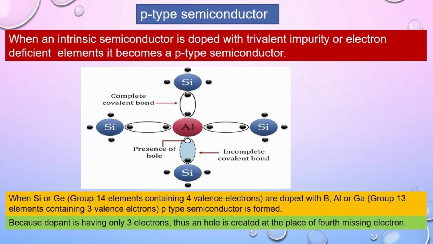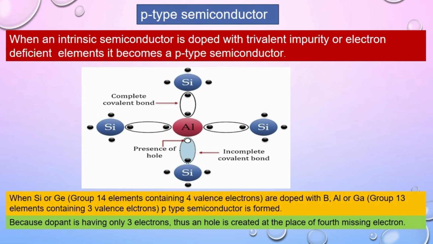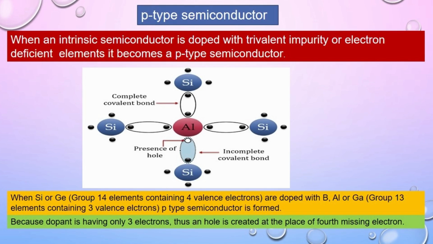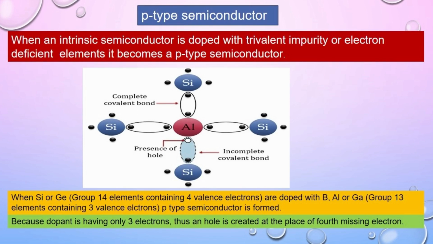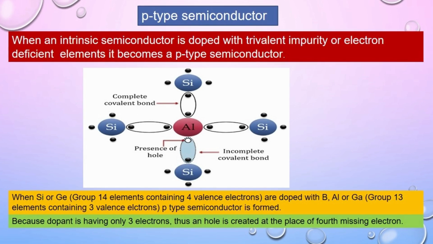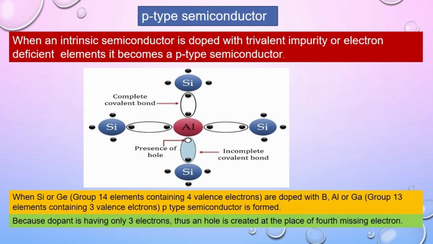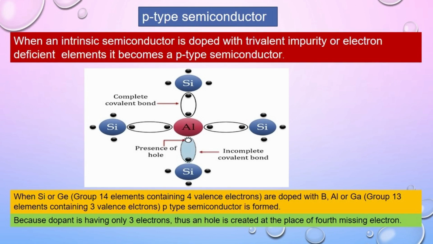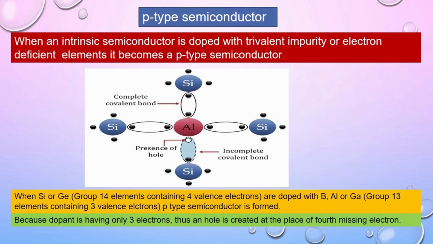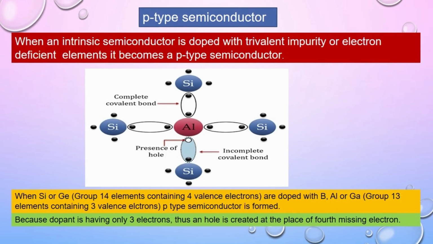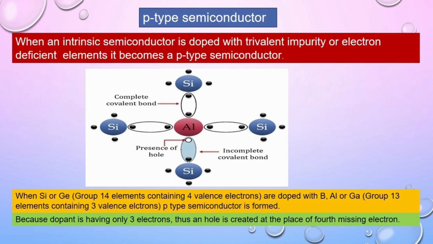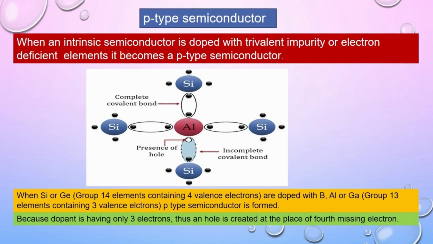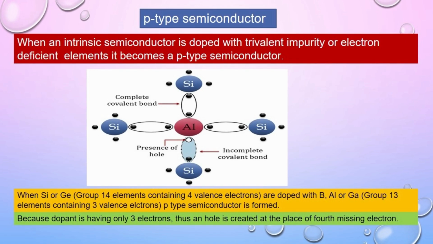So when you add a small amount of aluminum to silicon, aluminum will form 3 covalent bonds with 3 neighboring silicon atoms. With the fourth neighboring silicon atom, it cannot form a complete covalent bond since it does not have a fourth electron. The place where the fourth valence electron is missing in aluminum is called an electron hole or electron vacancy.